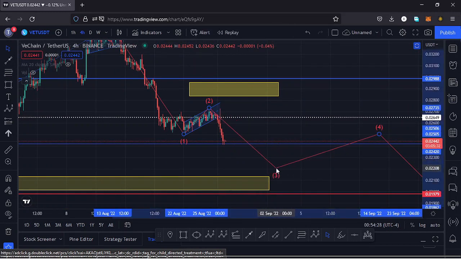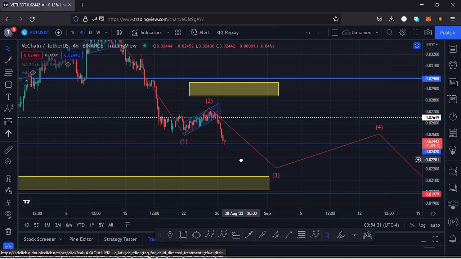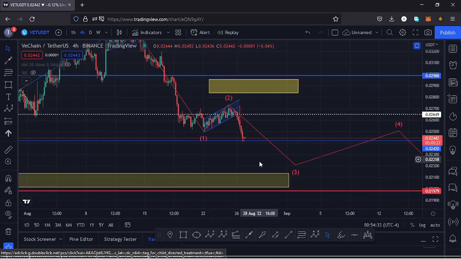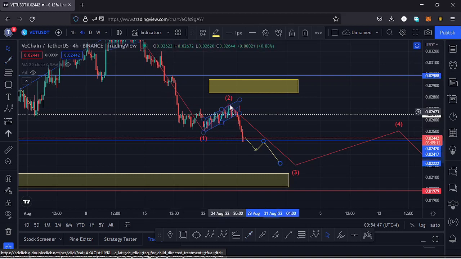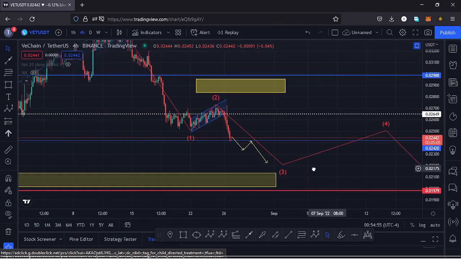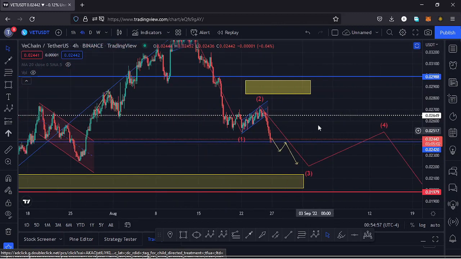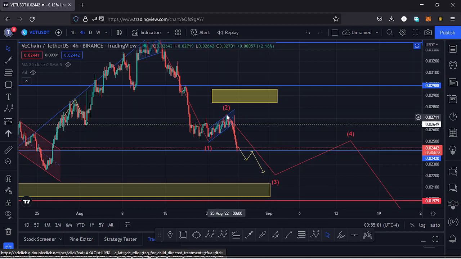And for us to say that is the formation of a wave 3, I would expect us to lose the key area of support at around the $0.024 mark. So in case we lose this key area of support and even see a retest of that key area of support and continue unlocking lower prices, then we can say that Vechain is obeying this Elliott wave structure, and we have seen the high of the wave 2, and whatever we are seeing here is the formation of a wave 3. Then we can even sketch out target areas for that third wave to the lower side. So let's be patient and see how that plays out.